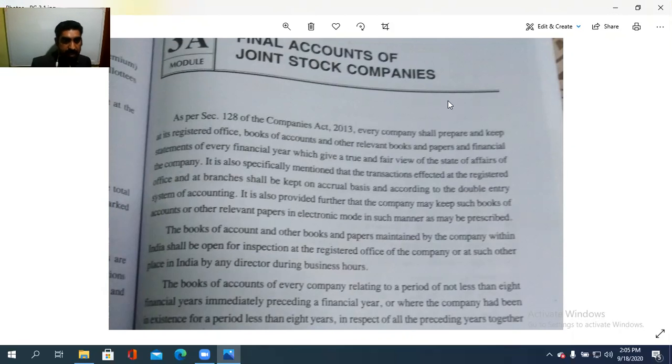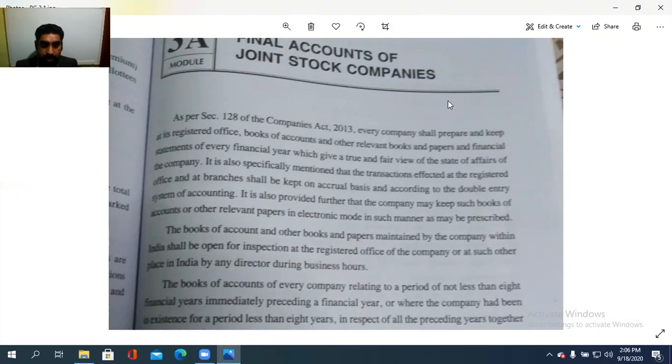Then, it is also provided further that the company may keep such books of accounts or other relevant papers in electronic mode in such a manner as may be prescribed. Nowadays, this is in the electronic mode. That means it is not written, but kept inside the computer, isn't it? So, hard copy is there.